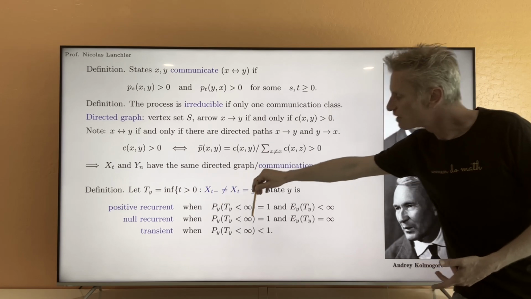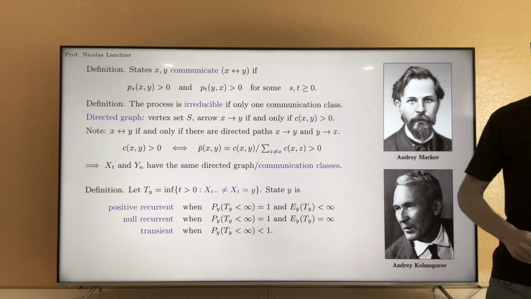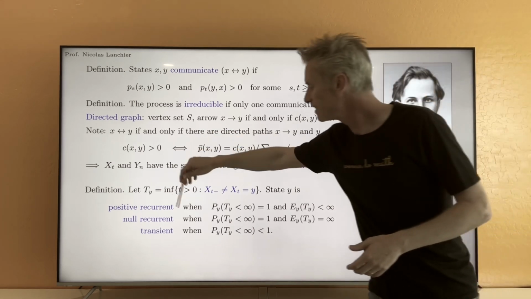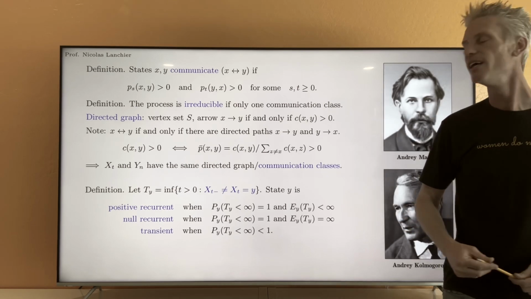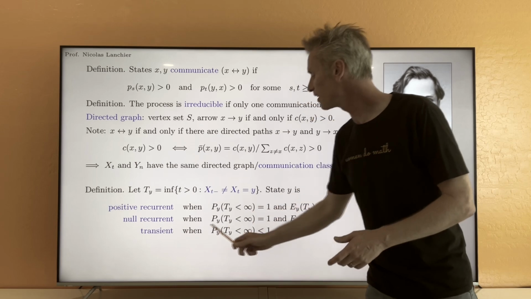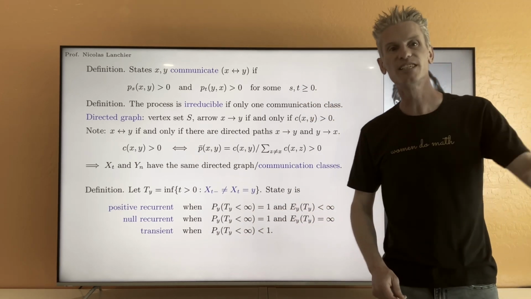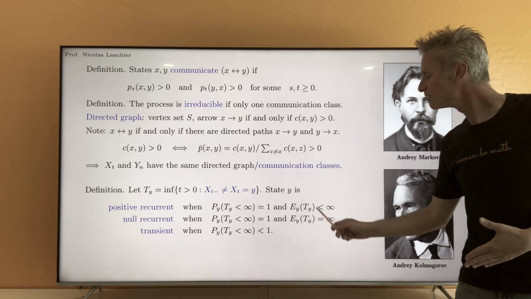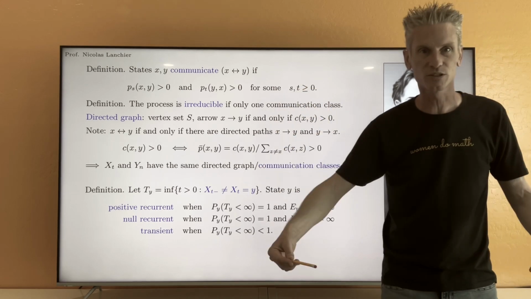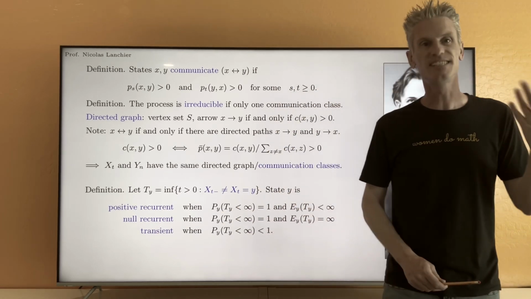If the time it takes to return to state y is finite, but also, a stronger assumption than that, finite on average, then we say that the state is positive recurrent. If, at the opposite, the time it takes to return to state y is almost surely finite, but does not decay to 0 fast enough so that the expected value is finite, then in this case, the expected amount of time is going to be infinite. In this case, we say that the state is null recurrent.